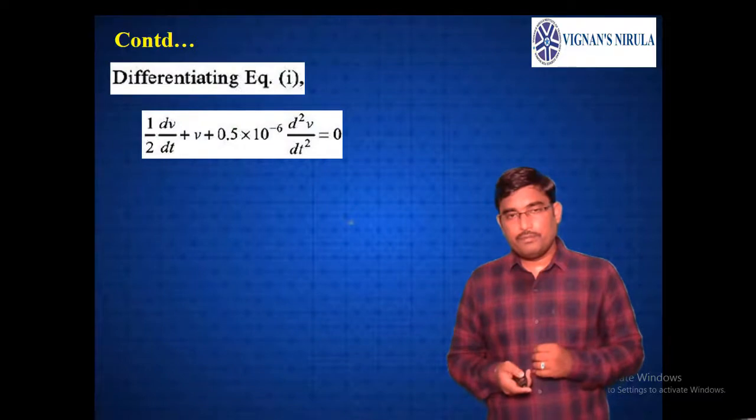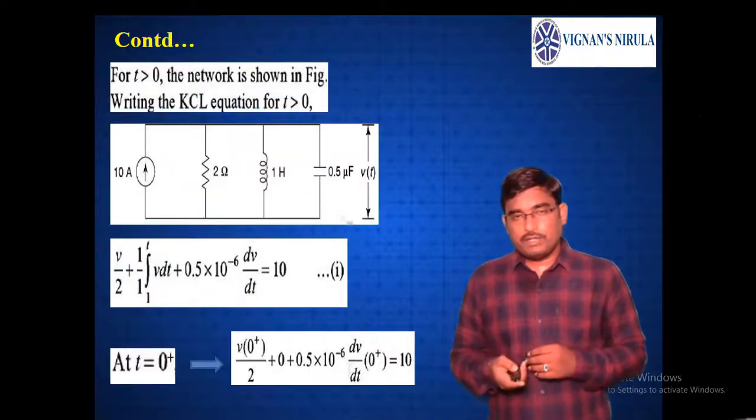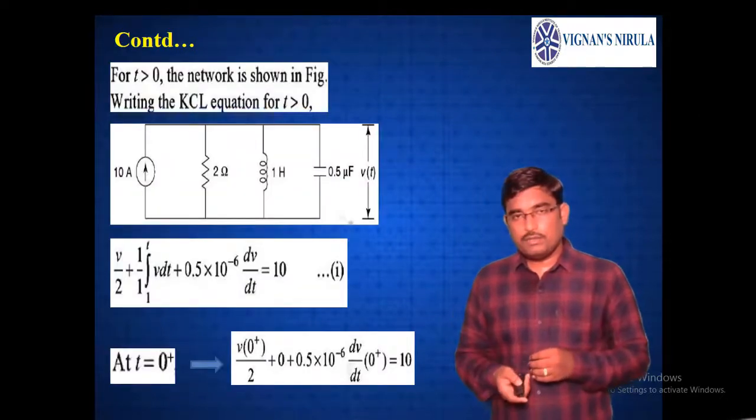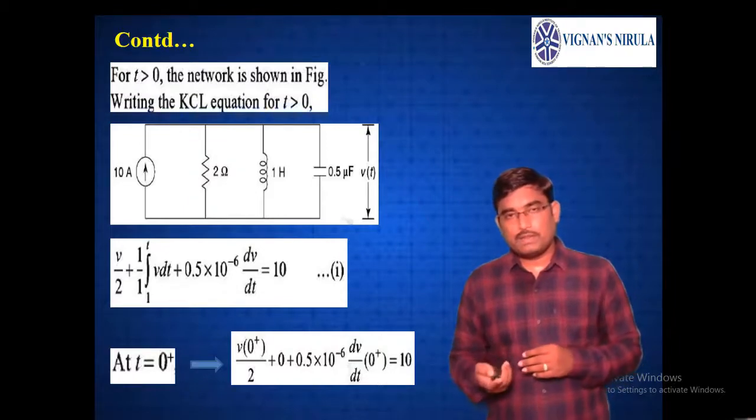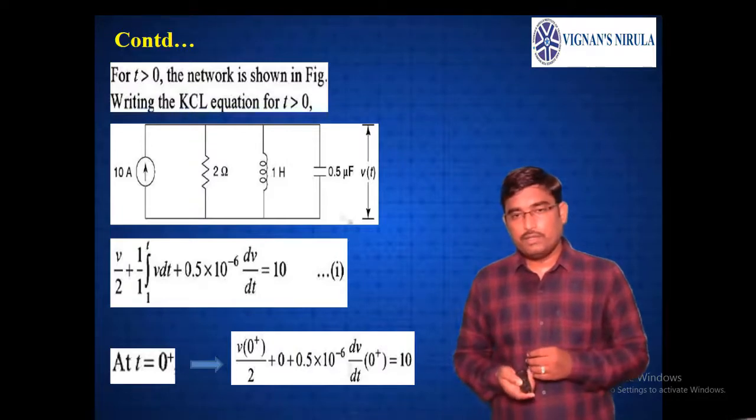So, from this, dV by dt at 0 plus will be 10 by 0.5 into 10 power minus 6, since V of 0 plus is 0, which gives 2 into 10 power 7 volts per second.